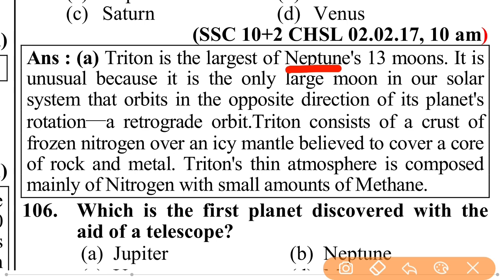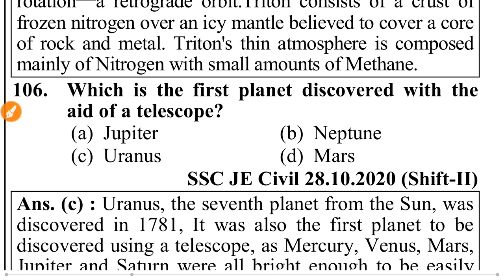It is unusual because it is the only large moon in our solar system that orbits in the opposite direction of its planet's rotation, a retrograde orbit. Triton consists of a crust of frozen nitrogen over an icy mantle believed to cover a core of rock and metal. Triton's thin atmosphere is composed mainly of nitrogen with small amounts of methane.